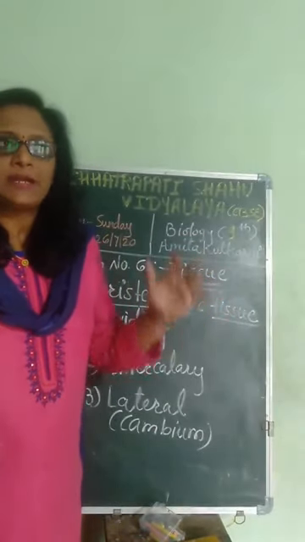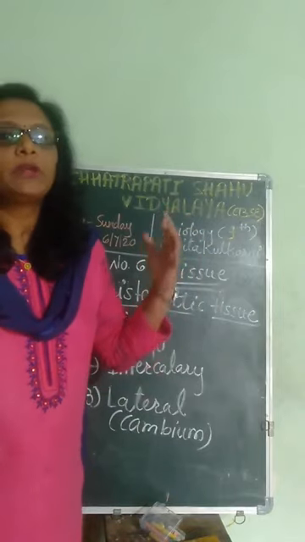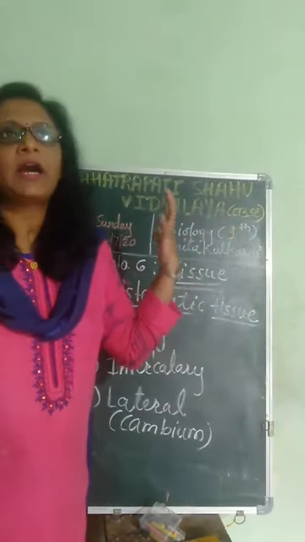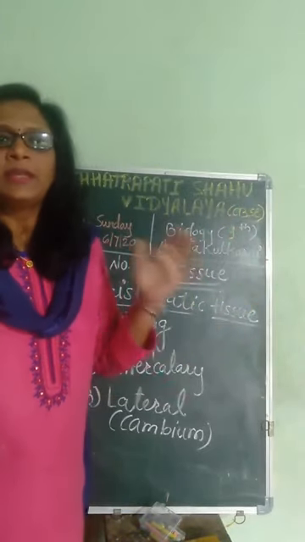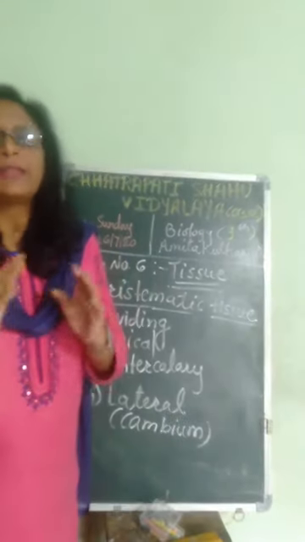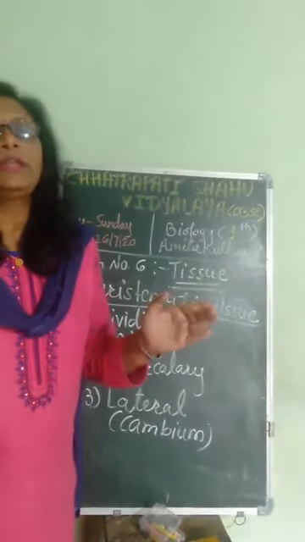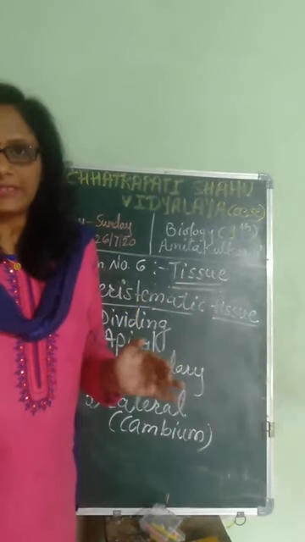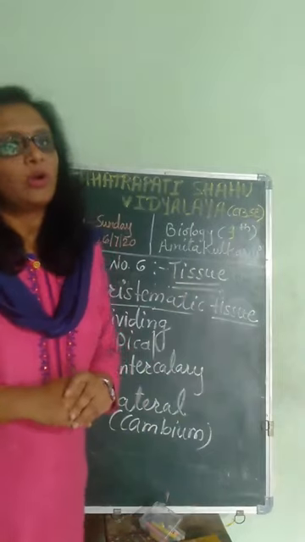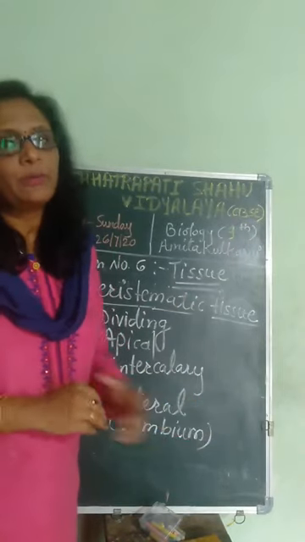When the plants are huge, tall, and they need to bear large branches, then they need to have a strong main stem, and that is done by increasing the diameter of that stem, with the help of the cambium or the lateral meristematic tissues.